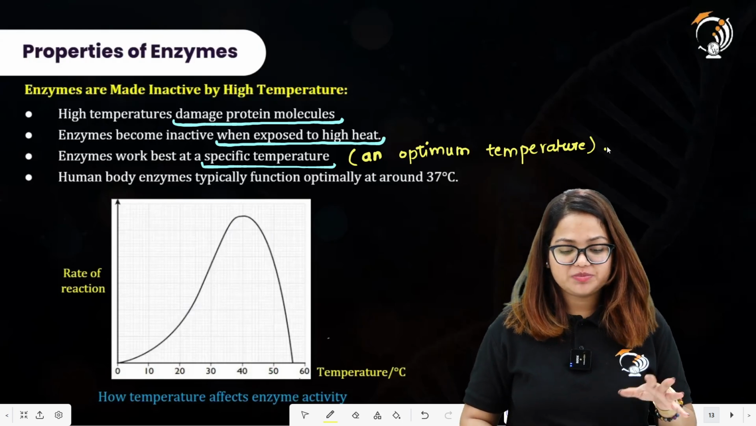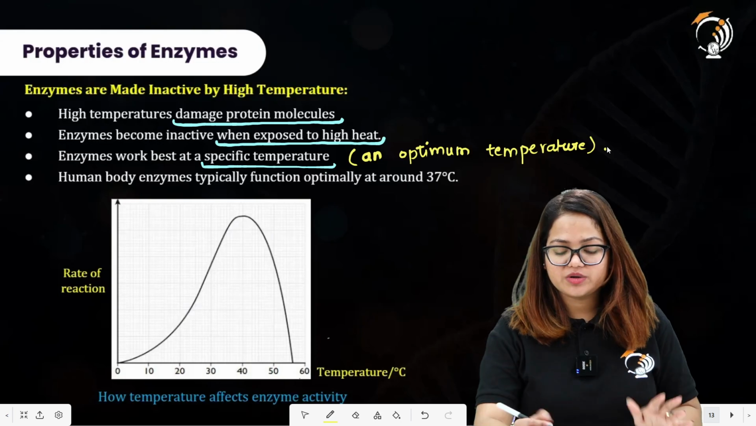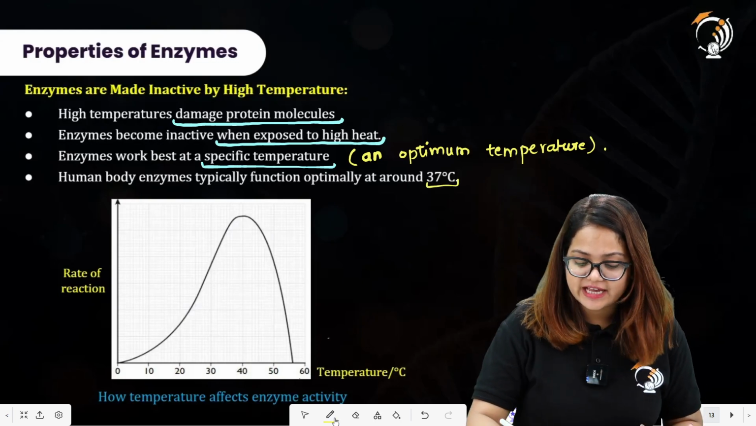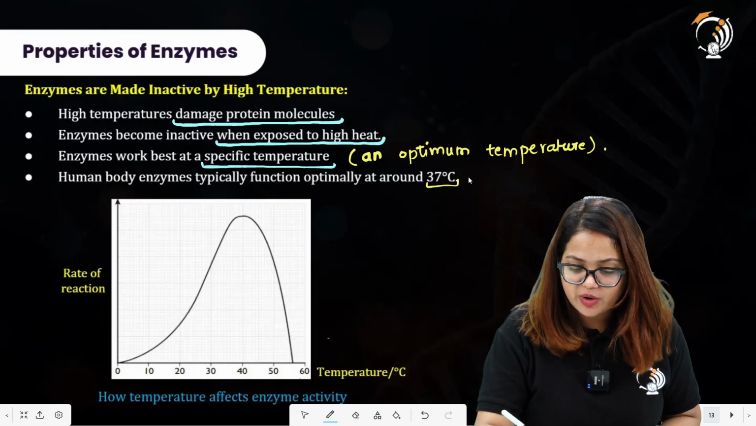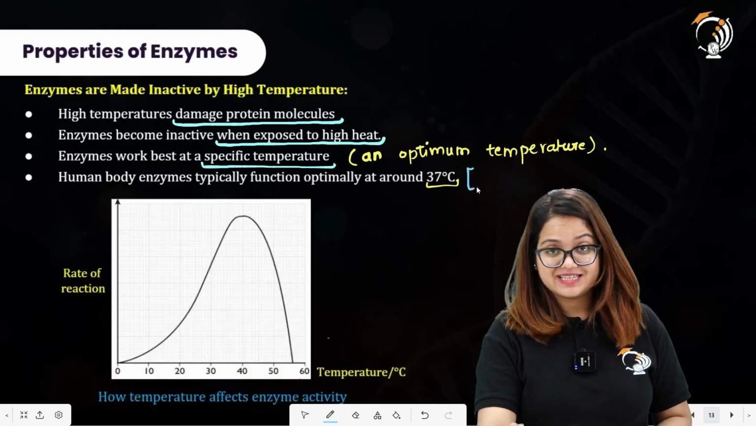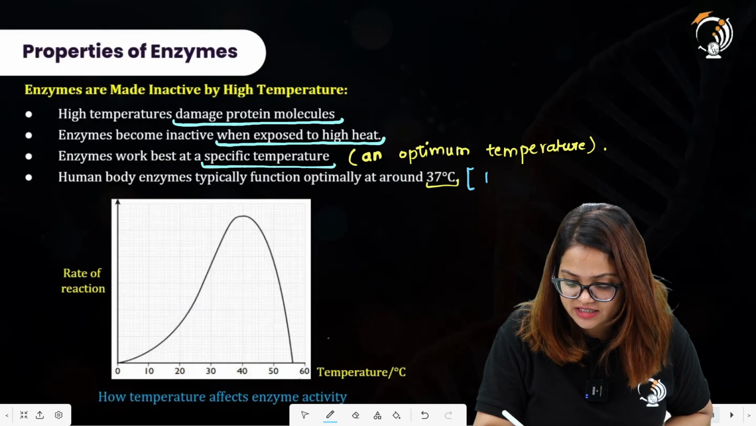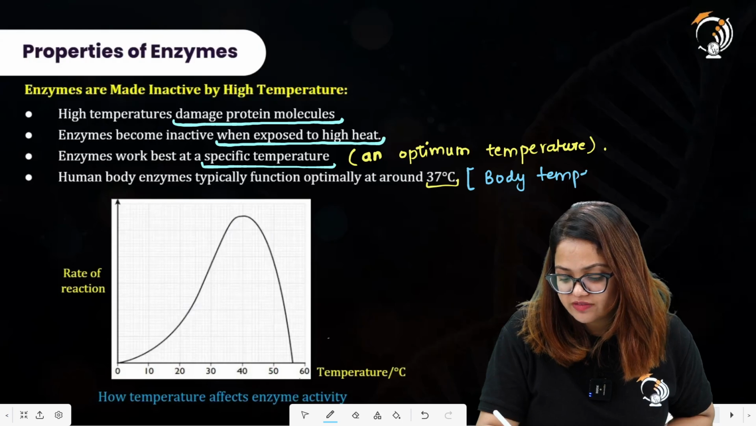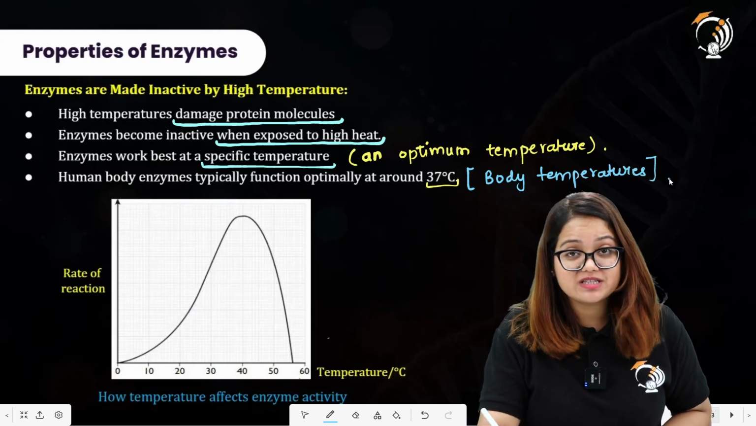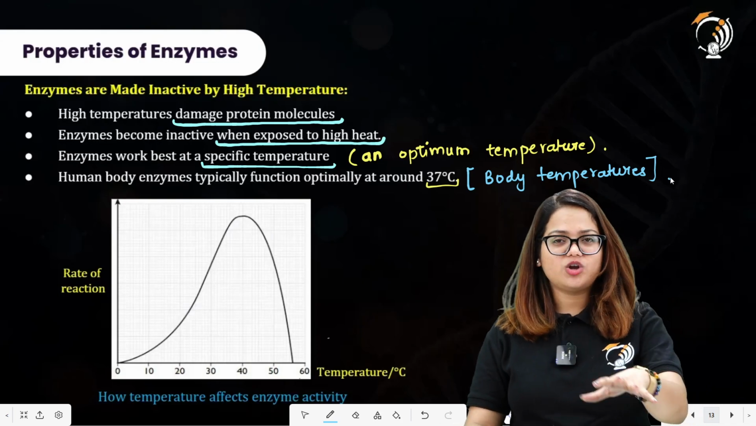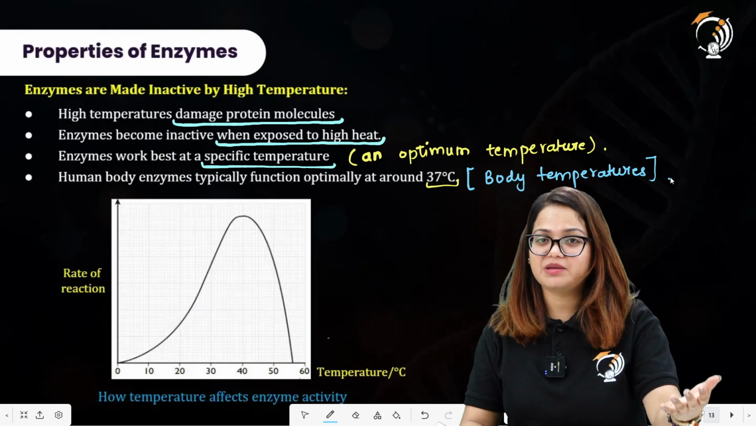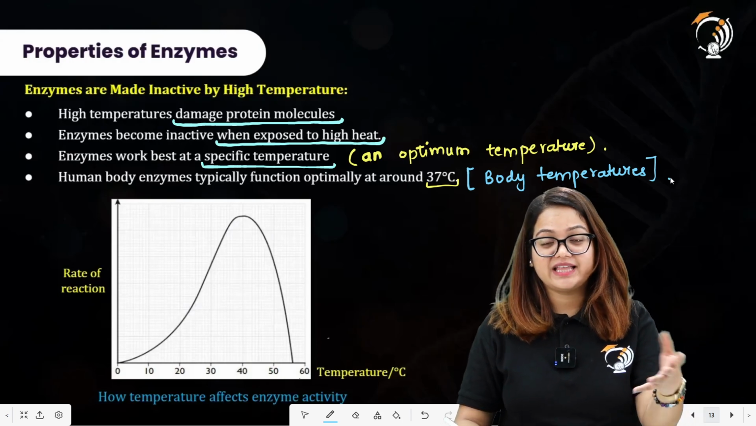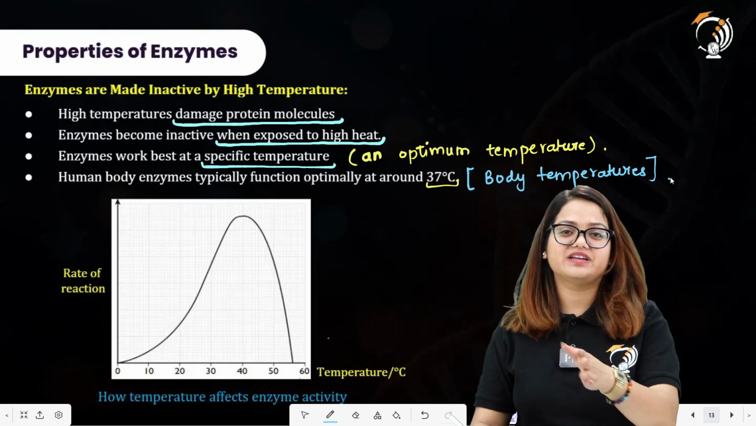Human body enzymes typically function optimally at around 37 degrees Celsius, as you know that the body temperature of human beings is 37 degrees Celsius. So we will write that this is the body temperature over here. So all of the enzymes that are carrying out the reactions in human bodies, in our cells, must have a typical optimum temperature at which they show their maximum activity. That is at 37 degrees Celsius.